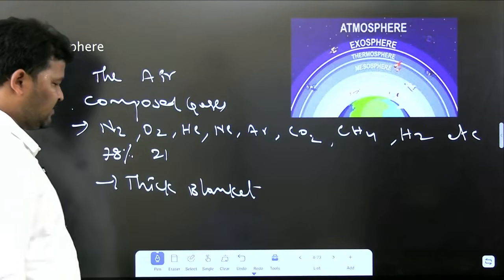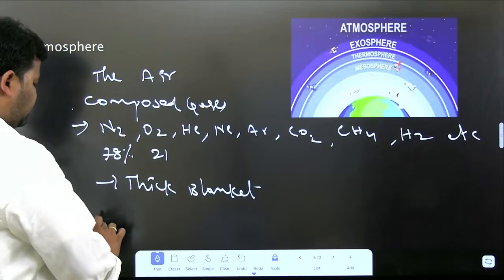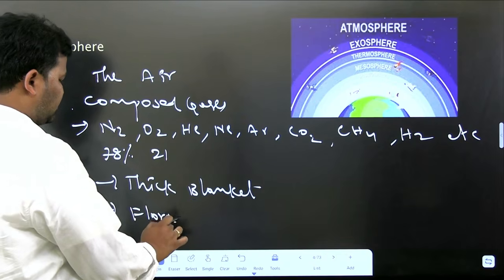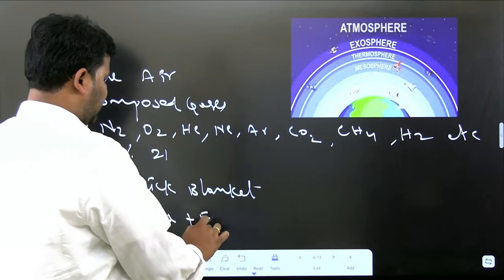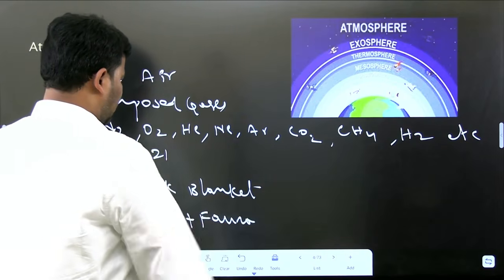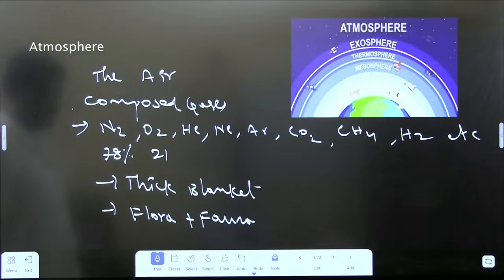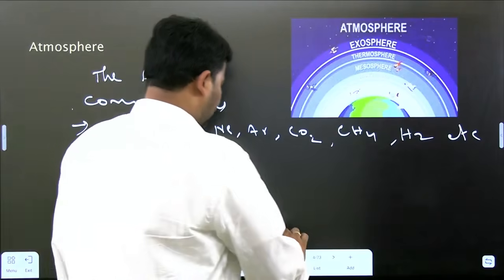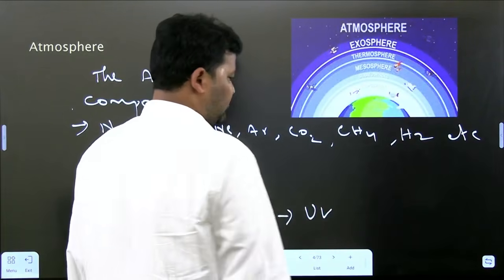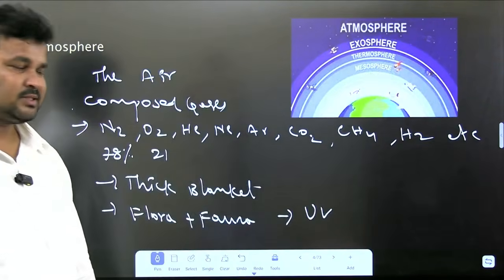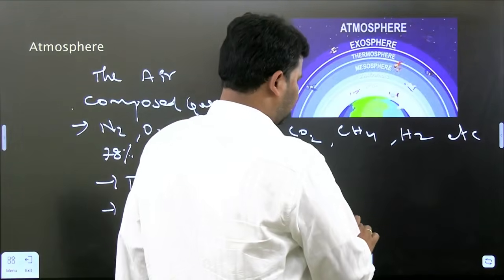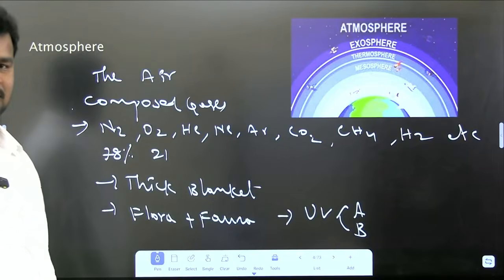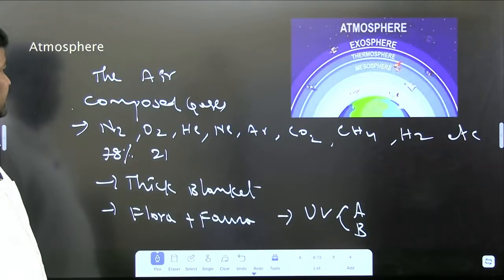It is acting as a thick blanket, and it is protecting us. This atmosphere is protecting both flora and fauna. So, a thick blanket protecting flora and fauna. From what? Ultraviolet rays, UV rays. They have types like ultraviolet rays A and ultraviolet rays B. From these ultraviolet rays, we are protected by the atmosphere.